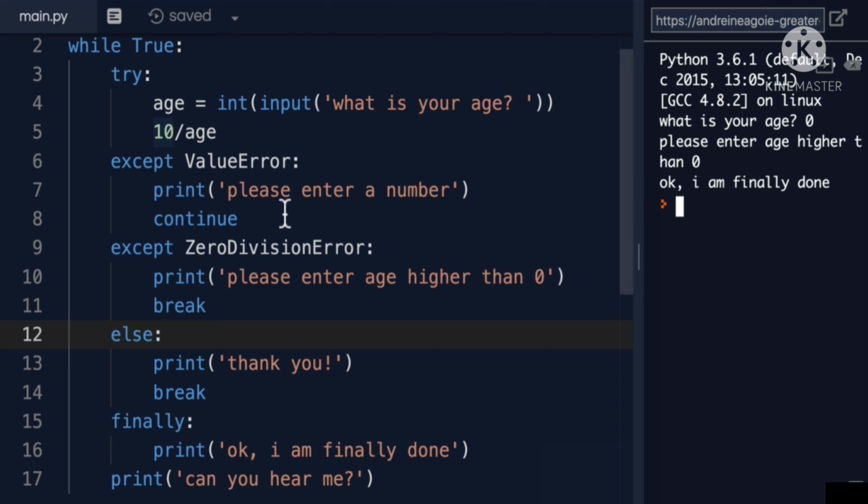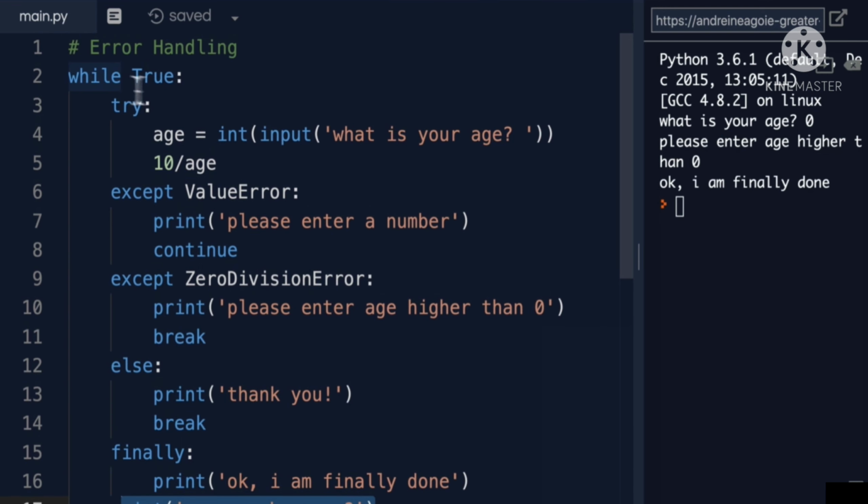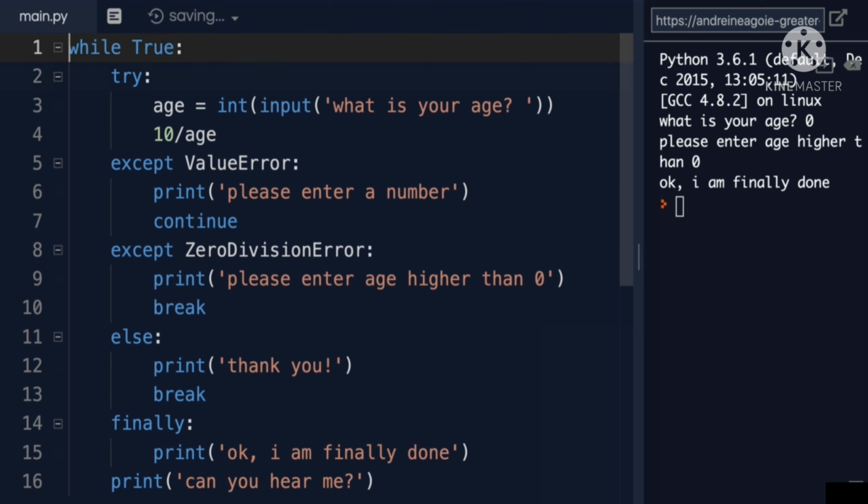Because I get a zero division error, it catches here, and then we break out of the loop. The finally gets run, but print never runs because, well, we break out of the loop, and remember, this is surrounded by the loop. Let me remove this so we can see it better.